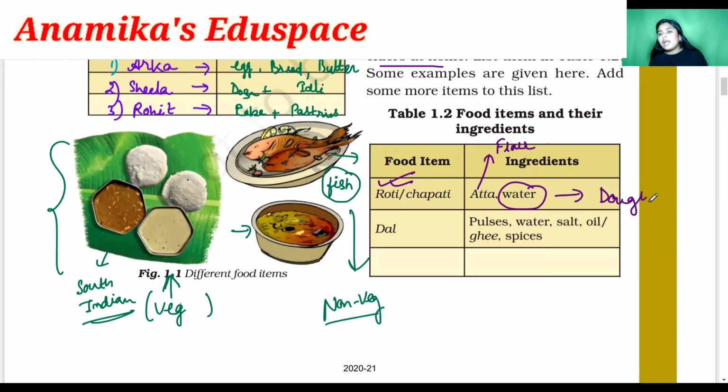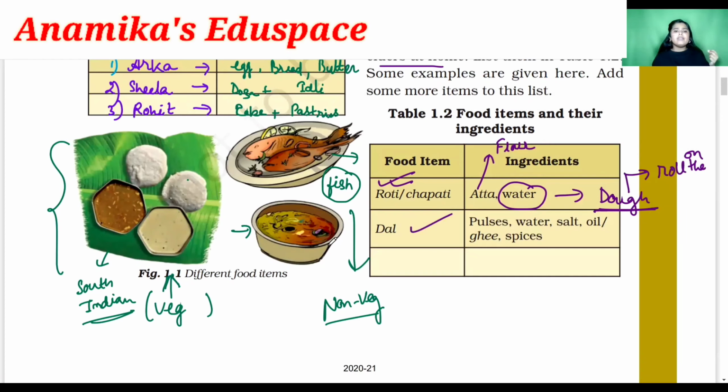Flour and water both make the dough, and after the dough we roll out the chapatis and then cook the chapatis. Clear, students? Then comes the next item, that is dal.